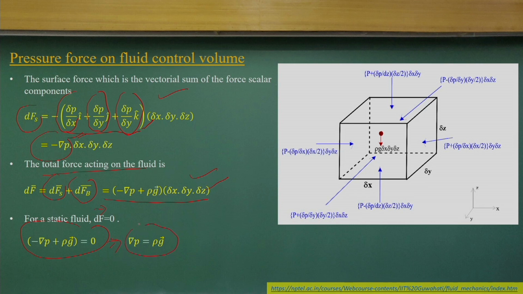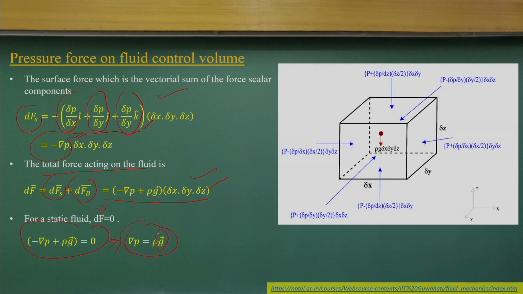Please note that we have not considered x, y, z in any particular way; g can be in any direction, g can be a vector. Not necessarily should g be just opposite to the z direction. Here we have considered g can be in any direction, like when you are solving a problem where you have considered very complex control volumes, your g may not exactly match the z direction.